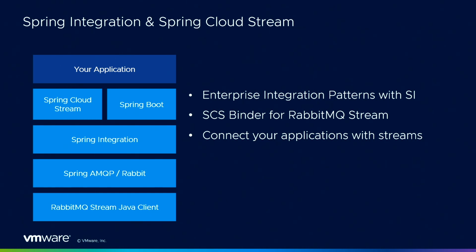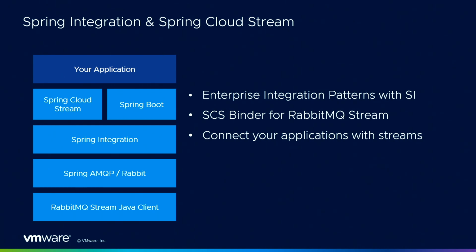Spring Cloud Stream is a framework to implement microservice applications and connect them to each other. And you can use, in this case, thanks to a Spring Cloud Stream binder for RabbitMQ streams, you can connect your microservices with RabbitMQ streams.